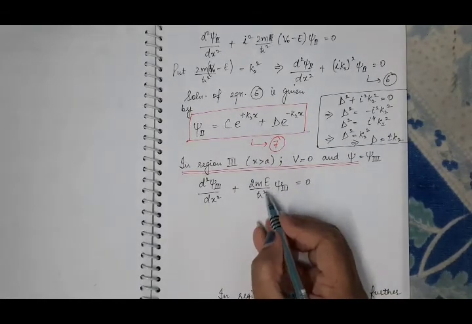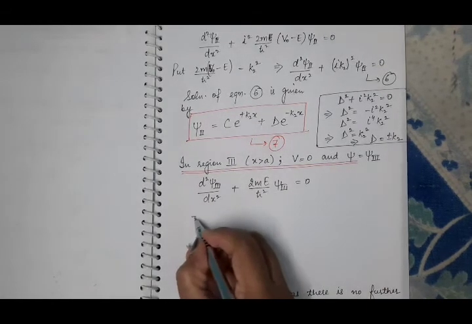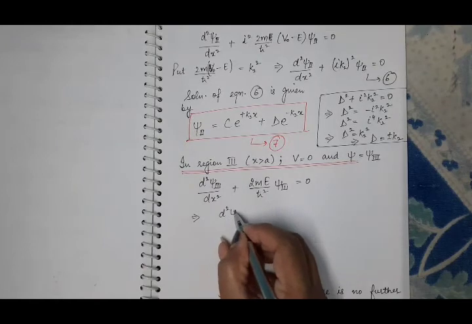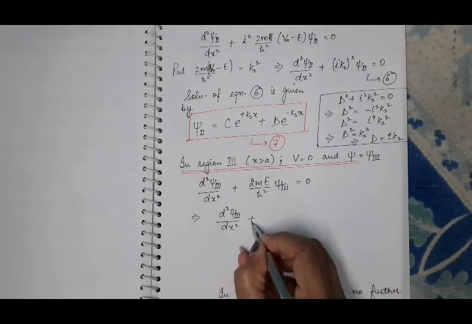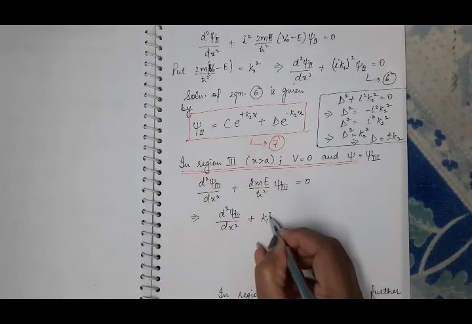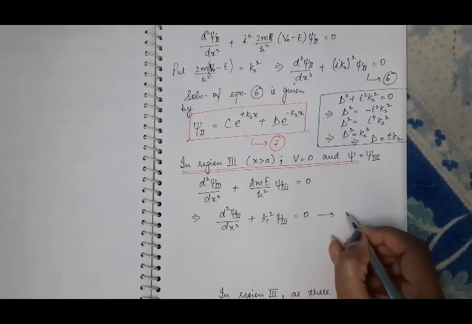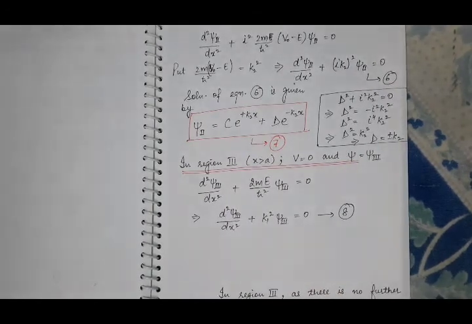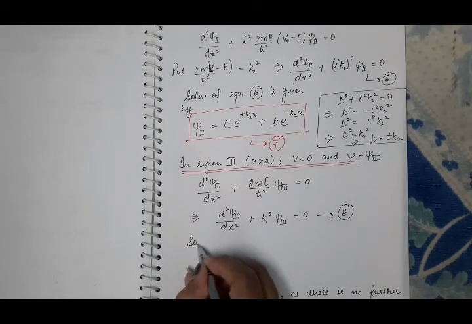And what is this 2mE by h cut square? It is k1 square. So we have d square psi 3 by dx square plus k1 square psi 3 equal to 0. This is again a second order differential equation, whose solution will be plus minus iota k1.